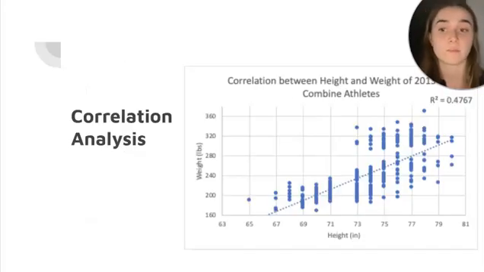This graph displays what I just talked about. On the x-axis, we see the height in inches, and on the y-axis, we can see the weight in pounds. We see the trend line is a positive linear relationship, and again, the R squared value was 0.47.